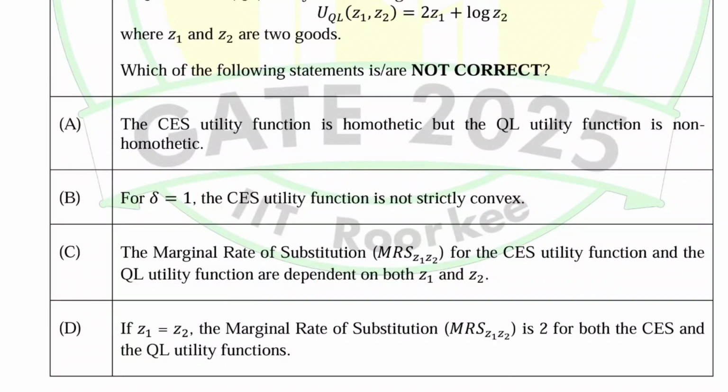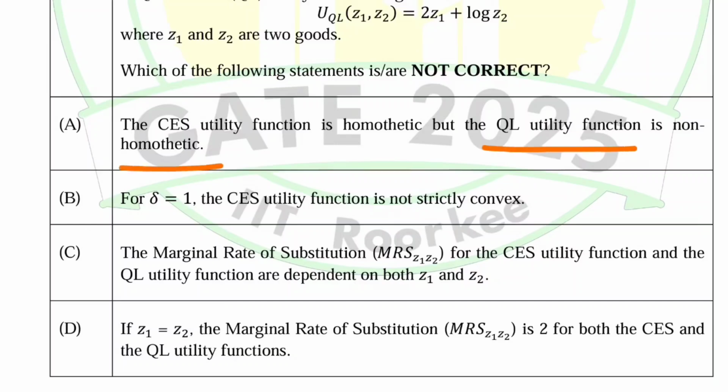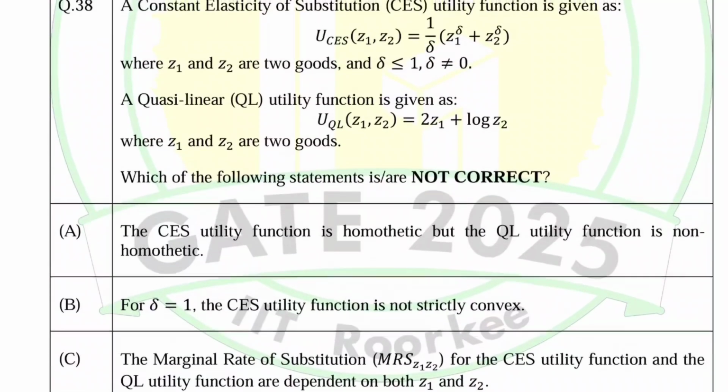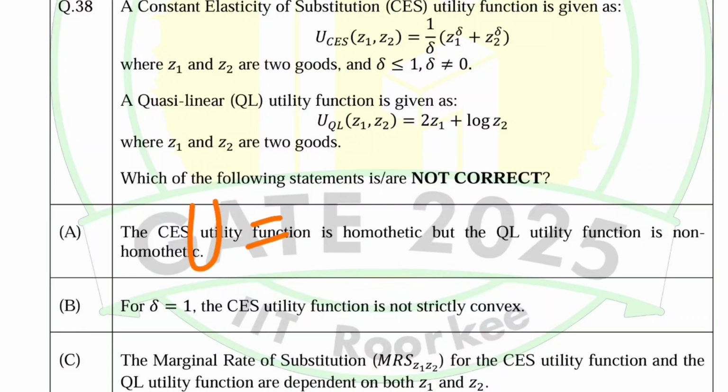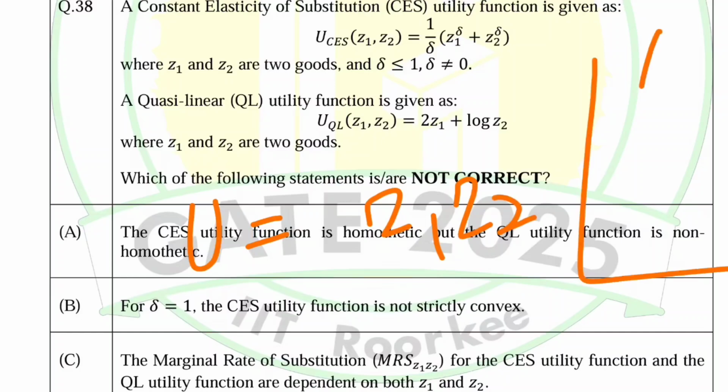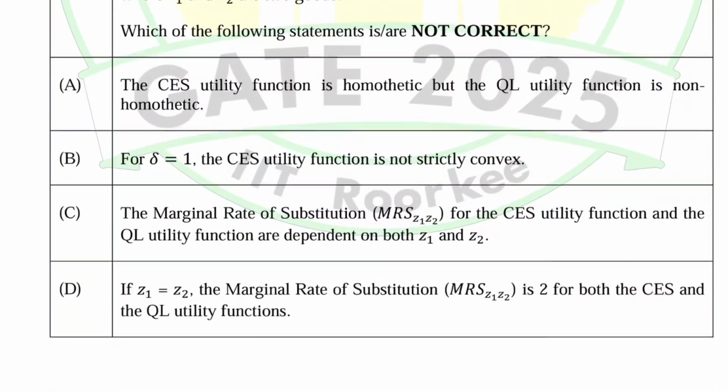This CES function is homothetic, but the quasi-linear utility function is non-homothetic. That is true. For delta equal to 0, CES is strictly convex. If delta is equal to 1, we will get U equal to z1 z2, so it becomes a Cobb-Douglas utility function, so it is convex.